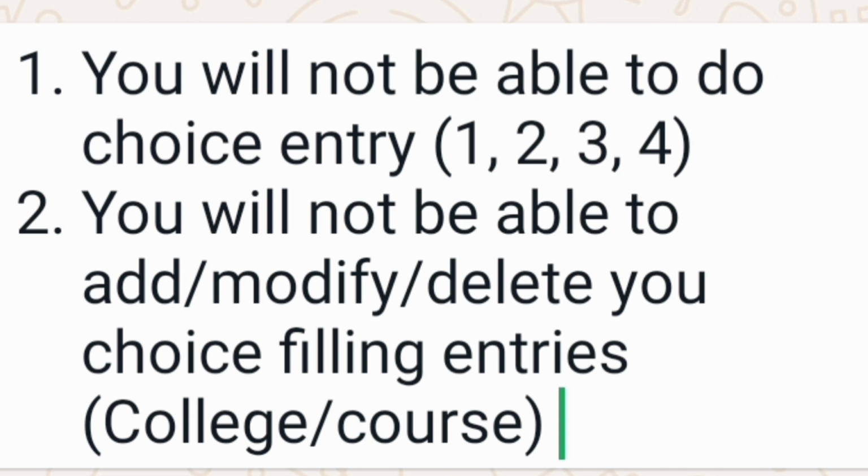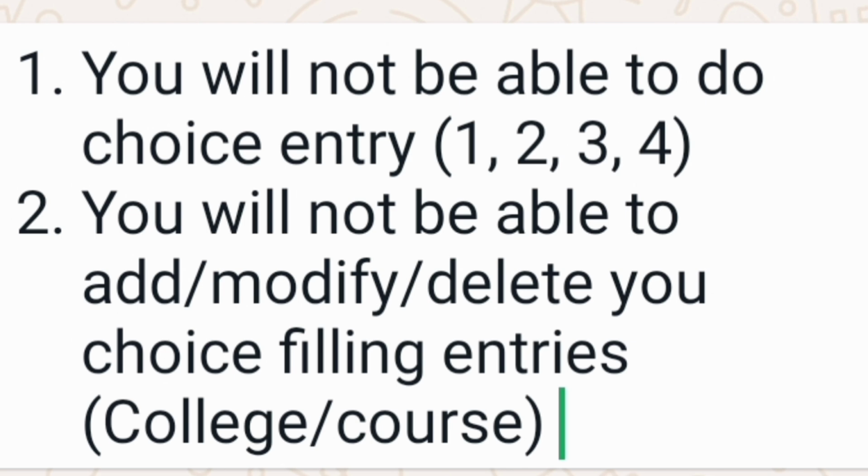They cannot do choice 2 because they have not got any seat, so there is no question of accept and upgrade. They cannot do choice 3 because they have not got any seat. They cannot reject and upgrade. And they can also not do choice 4 because they cannot exit counseling. Their option choice fillings are there, but they cannot exercise choice entries, right? So this is a very bad situation.